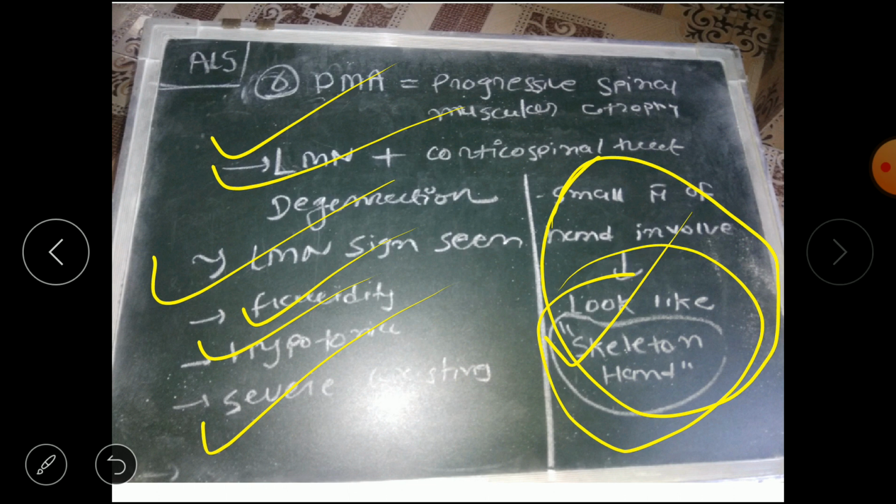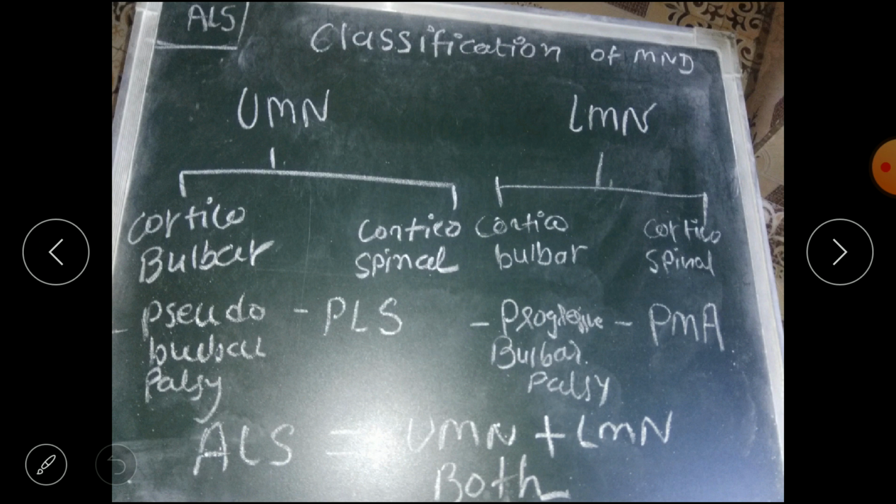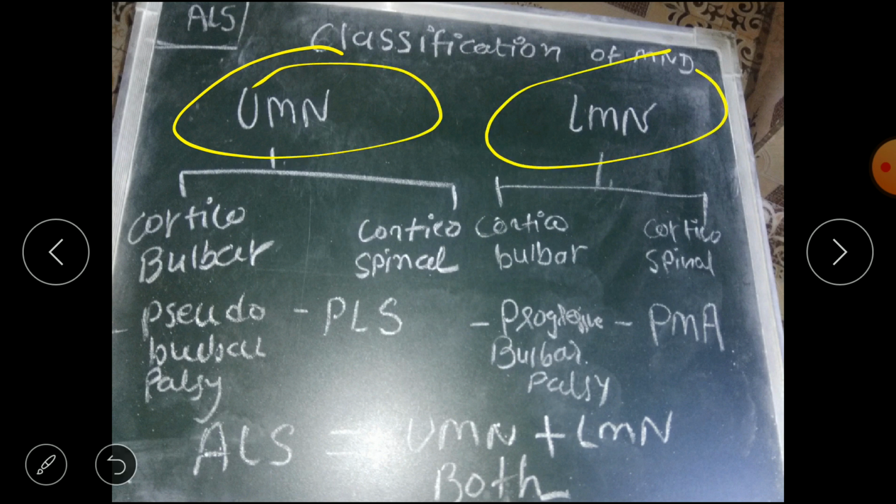Remember this. Now, the basic classification of what we have studied: classification of MND is UMN type of lesion and LMN, that is, upper motor neuron and lower motor neuron. In upper motor neuron we have two pathways, corticobulbar and corticospinal, the same as in LMN. If the degeneration is present in the UMN plus corticobulbar pathway, that is pseudobulbar palsy.